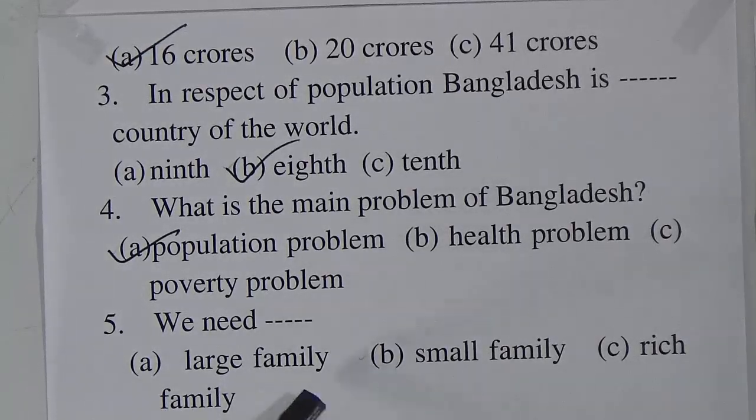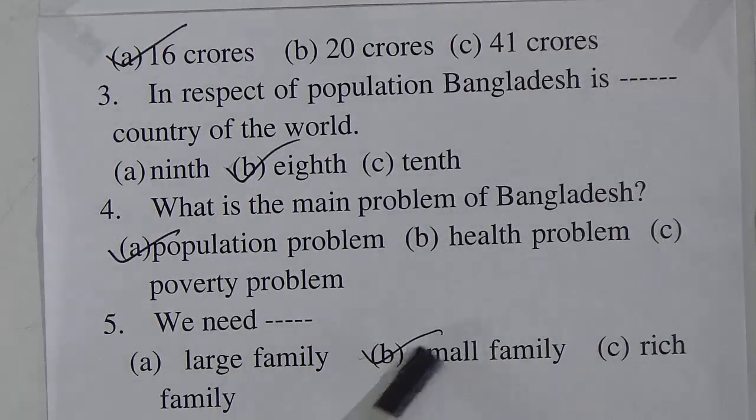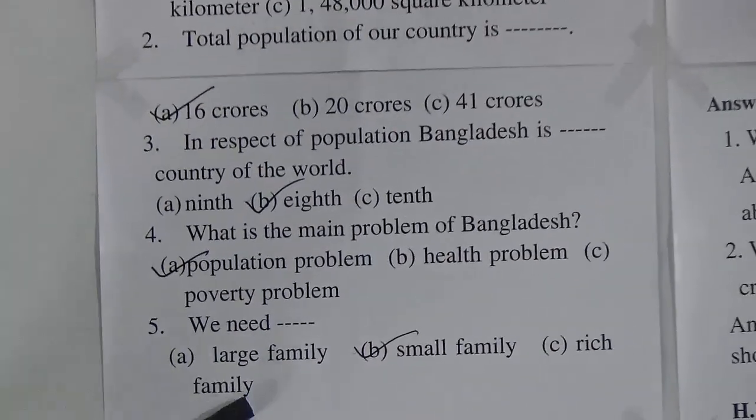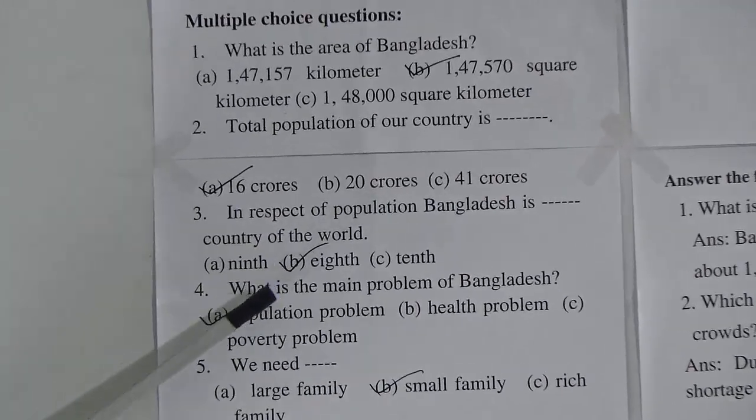So look at the last MCQ, we need dash. Option A, large family, small family, rich family. So from our book we have learned that we need a small family. That means B is the correct answer. We need a small family. So these are the 5 MCQs. So MCQ session is done.